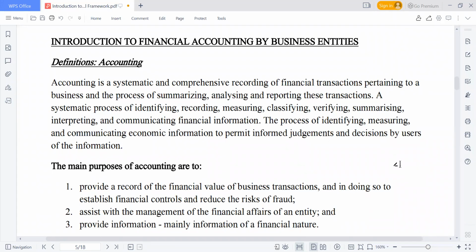So what is accounting? Please have a look at this for a few seconds. What is accounting? Accounting is a systematic and comprehensive recording of financial transactions pertaining to a business, and the process of summarizing, analyzing, and reporting those transactions. But one of the most common definitions that we use is this.